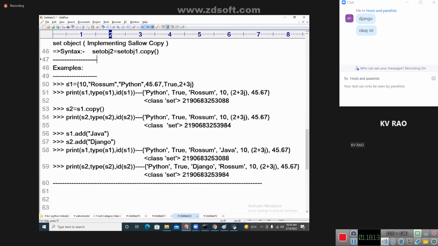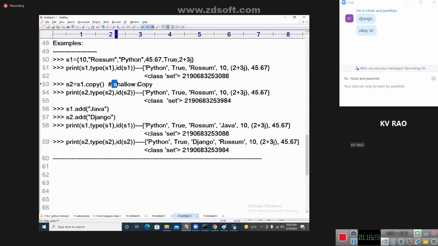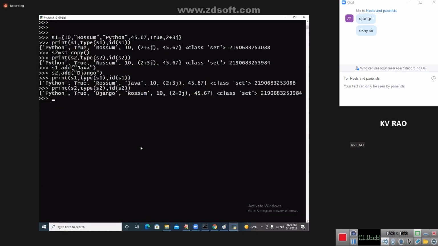So S1 data, S2 data. This is called a shallow copy. Why? Because this is the most important for us, shallow copy, because in every interview, a compulsory question is coming, my dear students. Shallow copy, deep copy, the difference is coming. Let me show you the deep copy once here. Let us watch it once.